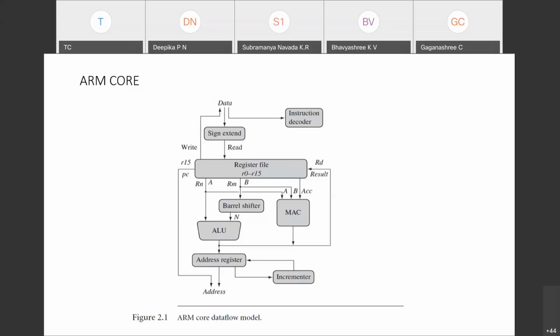Because it operates more with the register banks which are there in this block, along with the functional blocks called ALU, barrel shifter, and MAC. Any sort of operation can easily be handled by a combination of these blocks. Sometimes the ALU and barrel shifter work together, sometimes the barrel shifter alone handles the job, and sometimes only the ALU alone handles the job. Almost all the jobs will be done by these. That is the beauty of the ARM core processor. This is the working principle that you need to explain.